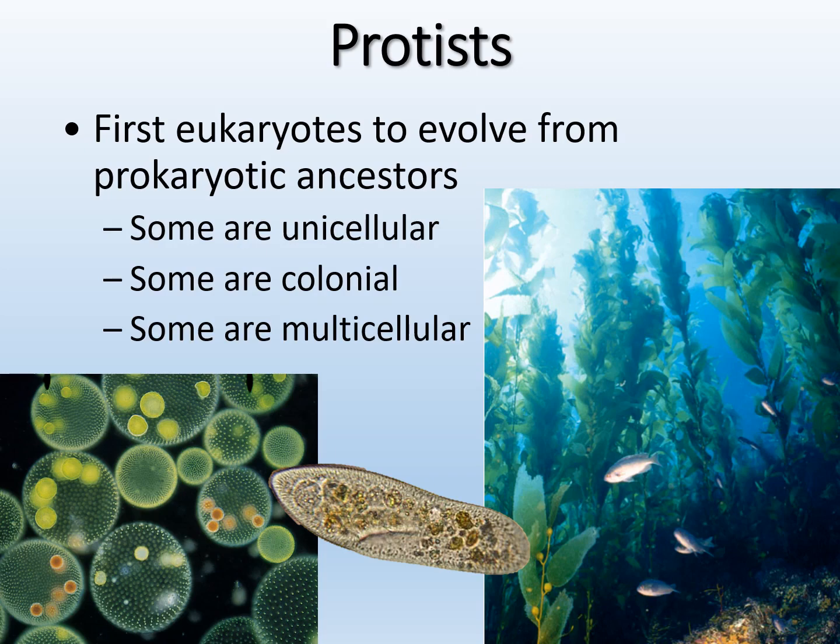And they can be quite different. So some are unicellular, right? Some are colonial, meaning they live in colonies, and some are multicellular, right? So here are our three examples. We have a unicellular organism in the middle, we have a colony on the left, and then we have multicellular algae. So algae is a protist.